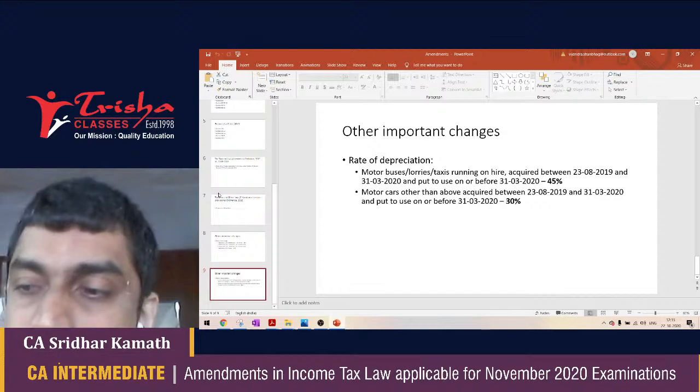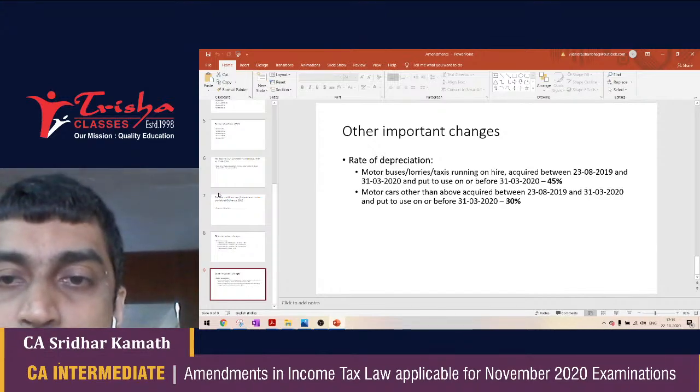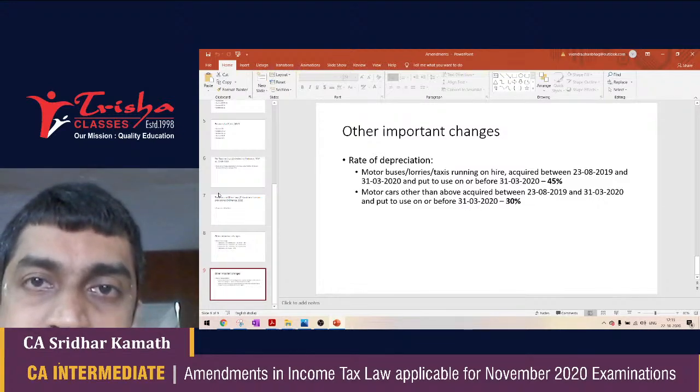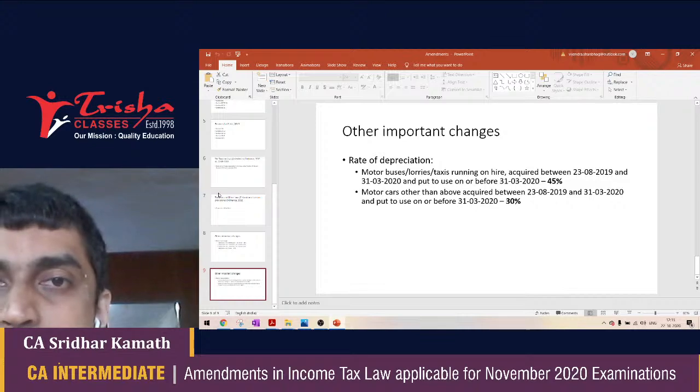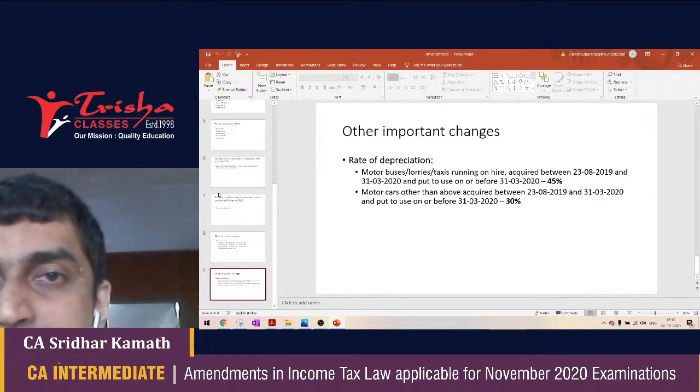Understand the words that are used in the law clearly. You will still get 45% as deduction or for depreciation from the value of the bus. In these two cases where they have enhanced the rate of depreciation, in the first case it was 30% before, now they are saying 45%.